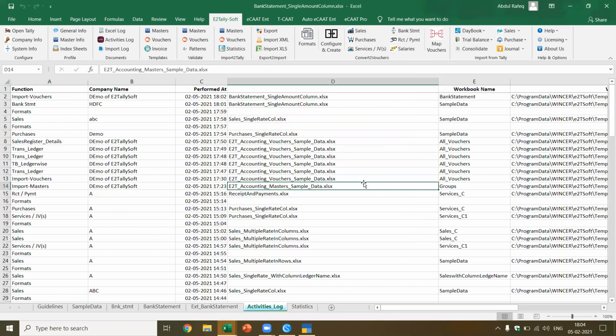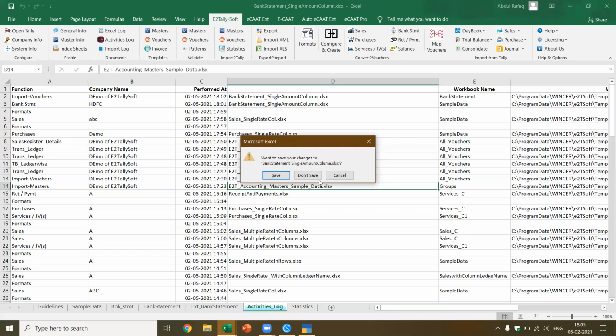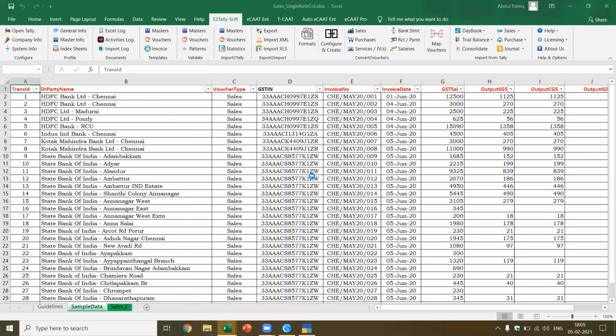This is broadly what I want to cover in this presentation. I hope this presentation is useful and you got a good overview of how you can use the excellent features of eTallySoft for performing what? I think I've already repeated many times. Primarily two things. One is importing data from Excel templates into Tally. Second, you can also export data from Tally to Excel formats for further analysis. So these are two great functions available in the software. In addition to that, there are various other utilities available.